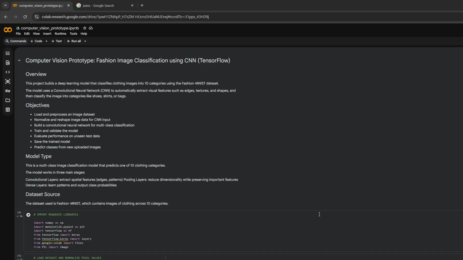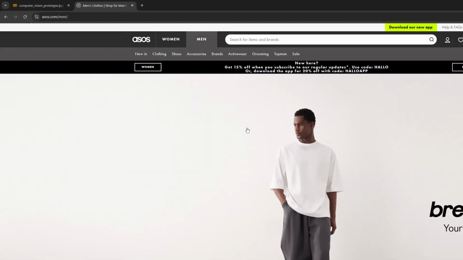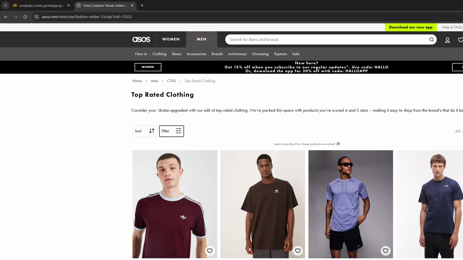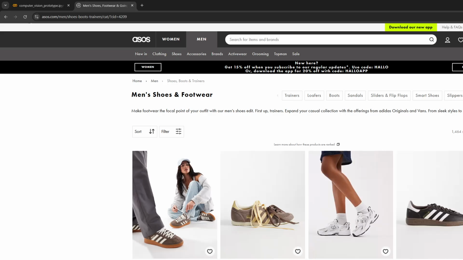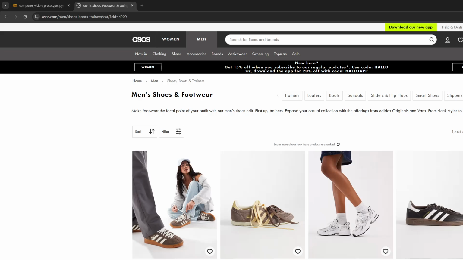So what is this? This is a fashion image classification system. So we want to think about retail. We want to think about how businesses are growing and growing. I'm going to take an example of an online clothing provider so that we can illustrate the kind of scale of this. We're taking ASOS, very large company. Other ones are available. You can see I've just gone in for a section, 500 items. If I go for view all shoes, God, you could have a shoe for every day of your life there. 1,464, and this is just one section, and particularly there are more women's clothes on these sites, so we can see the scale of this already.